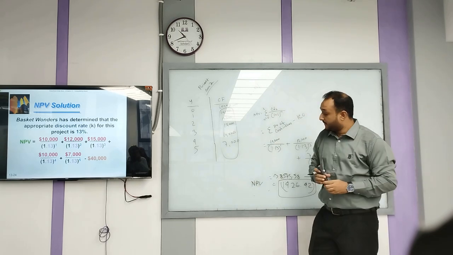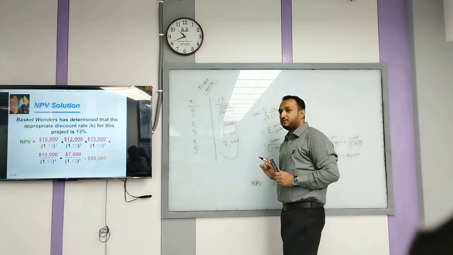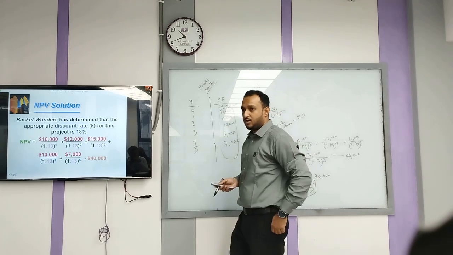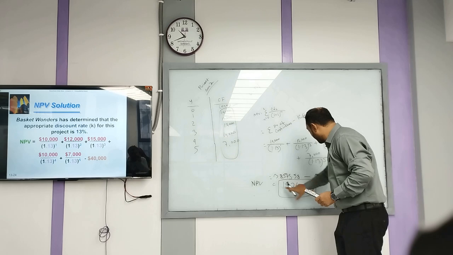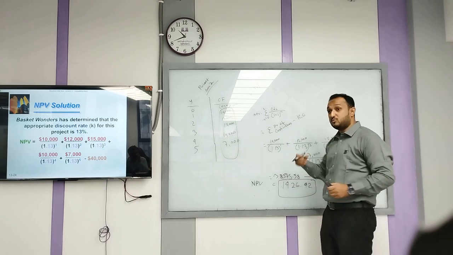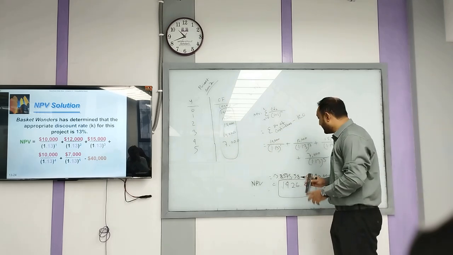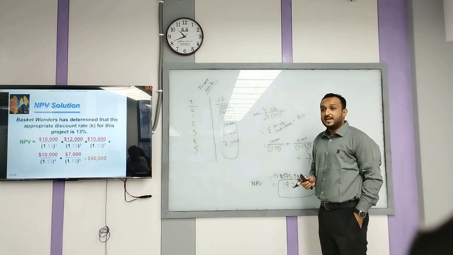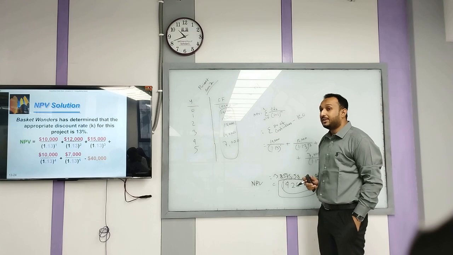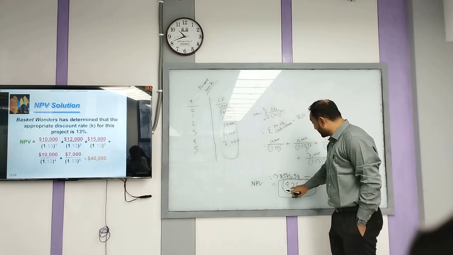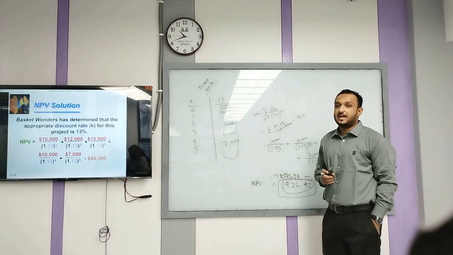Because if it had given a positive value, or a negative value, what does it mean? For example, imagine it was a positive figure. That means you would accept the project. What would be the benefit of accepting it? Your shareholders' wealth would be increased by exactly this number.